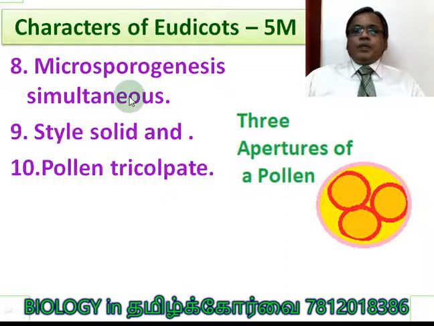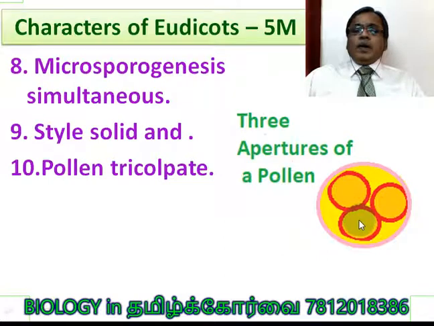It means every nuclear division is followed by cytokinesis and cell wall formation, then it is said to be simultaneous. Style solid. As we have learnt already, style hollow. But here the style is solid. It is filled up with some amount of tissue, some cells. And pollen, tricolpate. Tricolpate means the three apertures of the pollen grains.